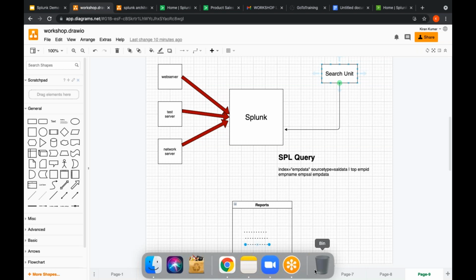In the next class itself, I will be discussing the differences between ELK and Splunk so that you can clearly understand why Splunk is much more superior than ELK. Okay, sure. Thank you.